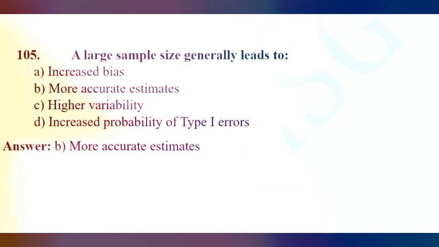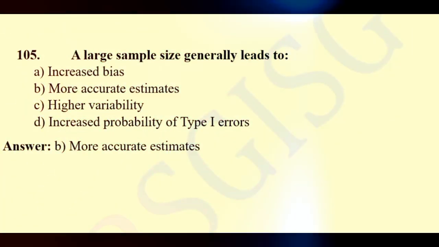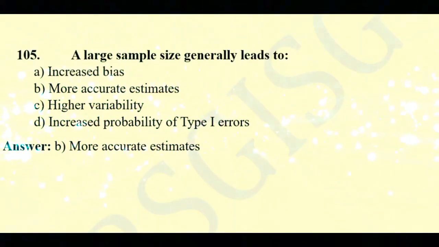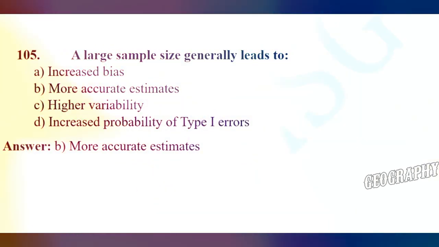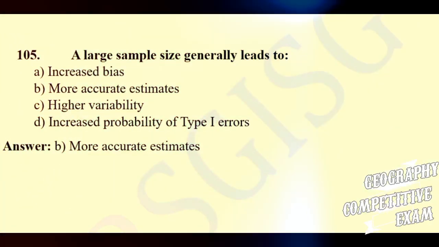Question number 105. A large sample size generally leads to: increased bias, more accurate estimates, higher variability, increased probability of type 1 error. Here the right answer will be more accurate estimates.